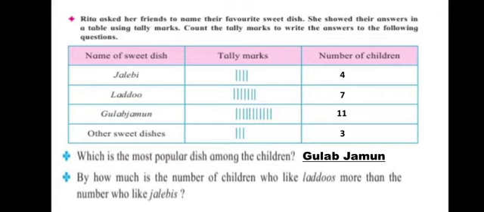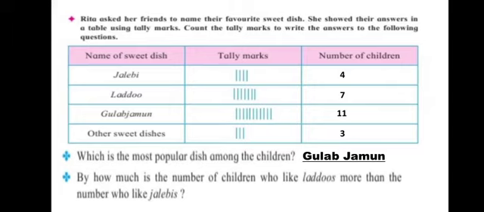So what we will do is we will minus 4 from 7. So 7 minus 4, we get the answer as 3. So there are 3 more children who like laddu than jalebi. So 7 in laddus and 4 in jalebi.